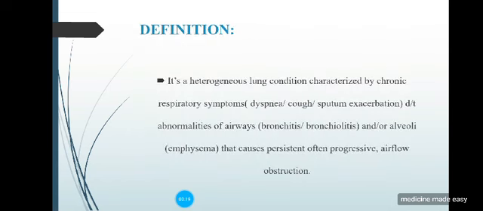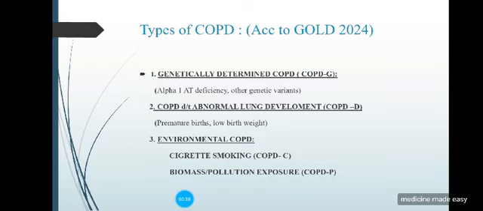So it's basically a heterogeneous lung condition which is characterized by chronic respiratory symptoms like dyspnea, cough, sputum, exacerbations due to abnormalities of the airway or alveoli, which causes persistent progressive airflow obstruction.